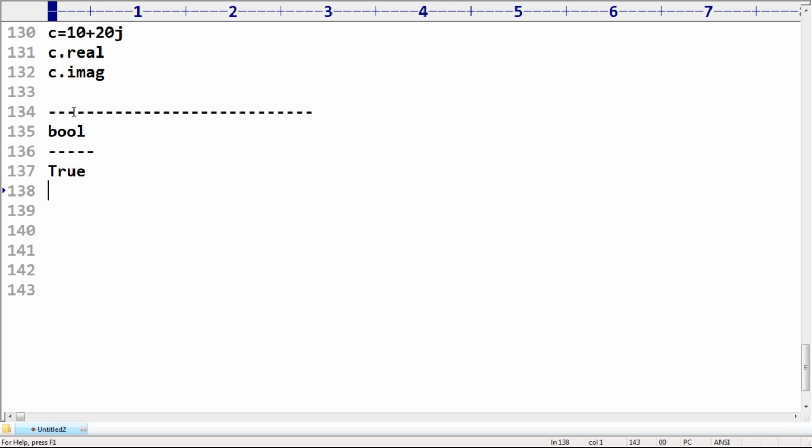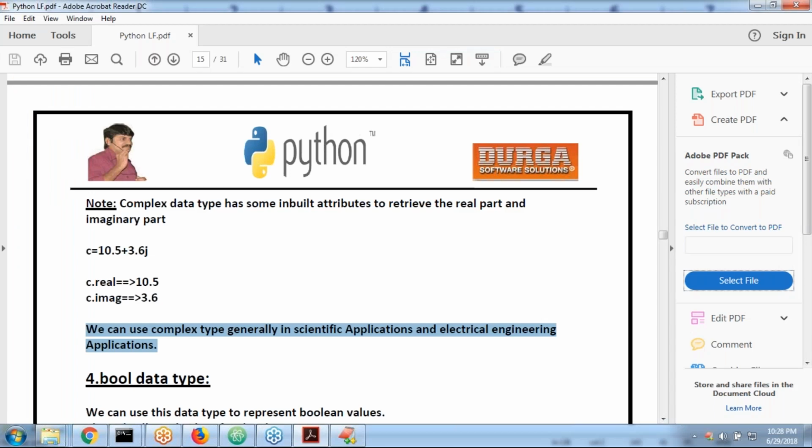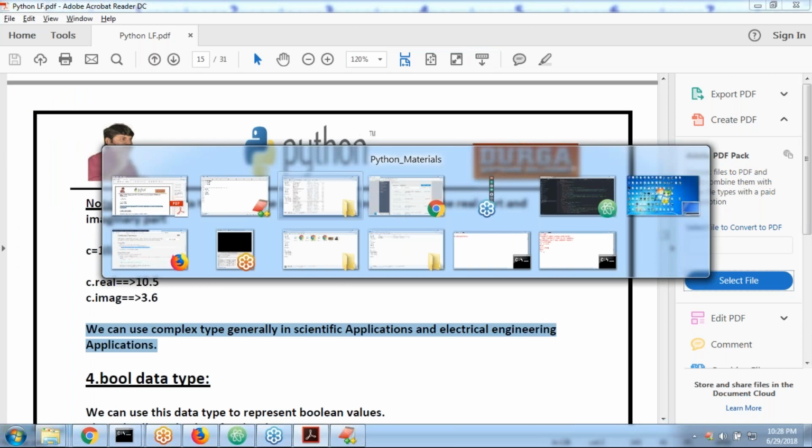Now, True, comma, False. A very common mistake most people coming from other languages make: they always use a small t and a small f. By mistake, if you use small t or small f, Python is going to give errors left and right. Python always expects capital T and capital F. Remember that. Here, observe very carefully.